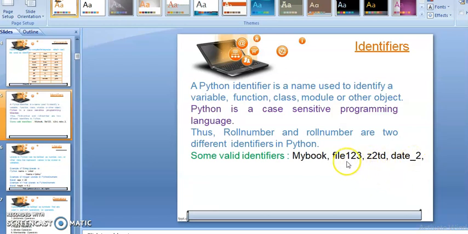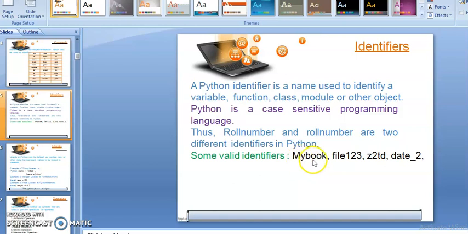And here you can see in the second and third example that file123 is a valid identifier because it's a combination of both, but it does not start with a numeric, it starts with a character. In the same manner you can see here Z2TD, this is also a valid identifier example, students. And here you can see my book, there are two words in the identifier, but no space is allowed here.